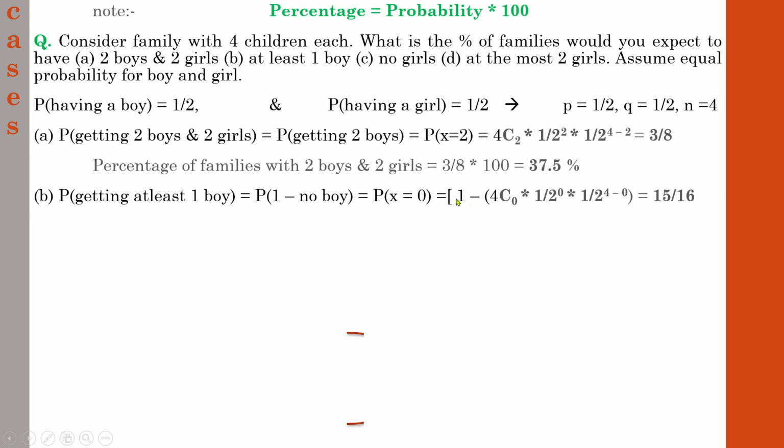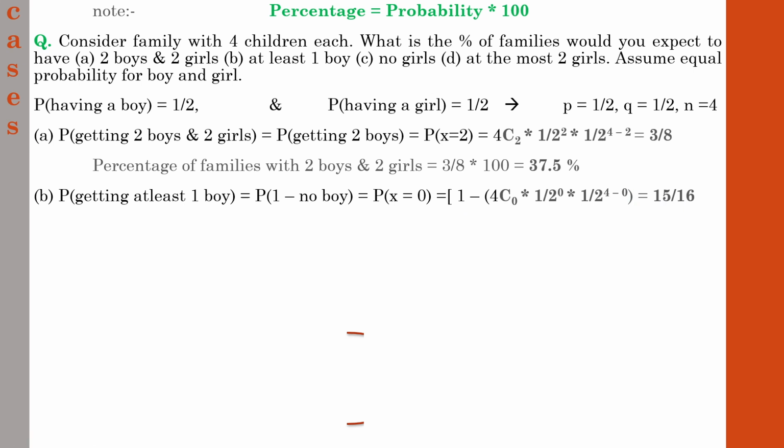So the similar pattern, 1 minus nCx, n is already given as 4, x is set at 0, into (1/2) raised to x. So (1/2) raised to 0 into (1/2) raised to n minus x. n is 4 and x is 0. So if you solve this, you will get the value 15 by 16.